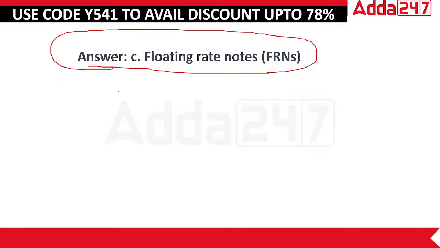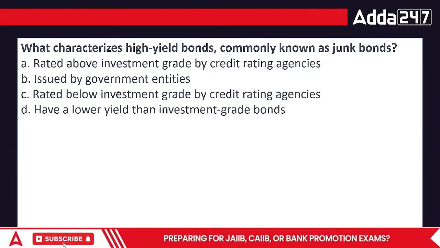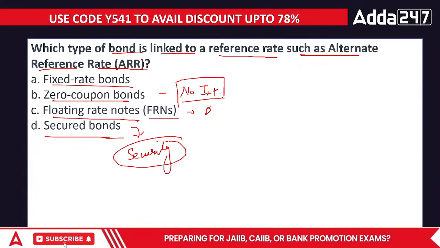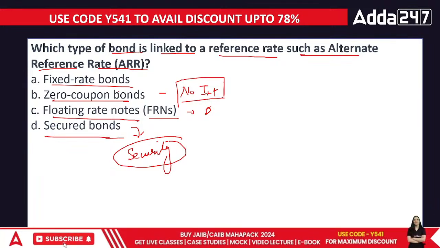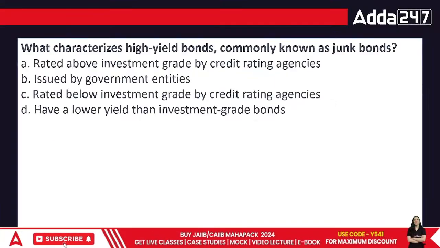The other name of FRN is ARR. Okay, we talked about alternate reference rate. Now, this is the rate that they choose in terms of making the variations.